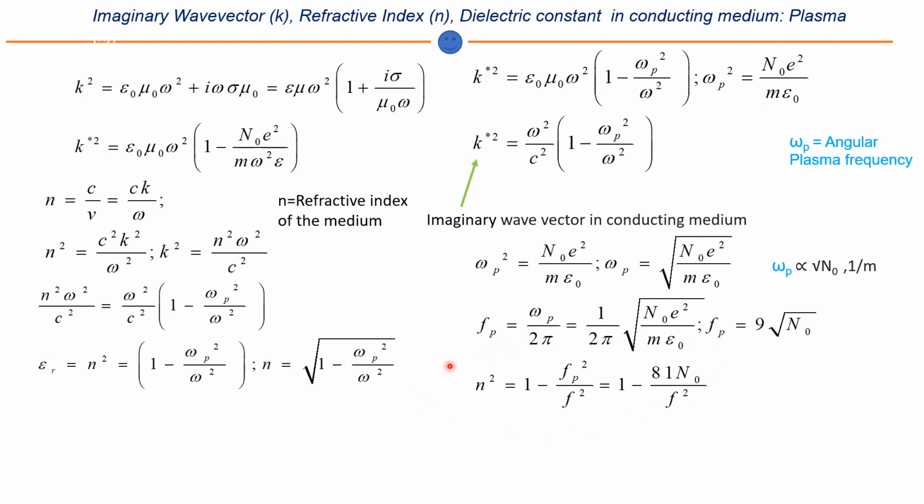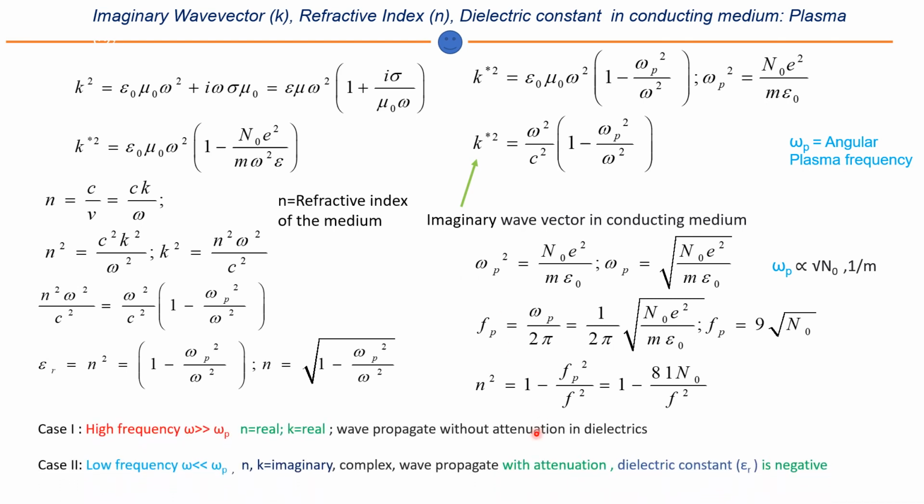So if you are provided with the free electron density and the frequency of the wave, you can derive the refractive index of that medium by this equation, and it is used in many very practical cases. I will show you in the ionosphere and the lower cutoff frequency of the wave.